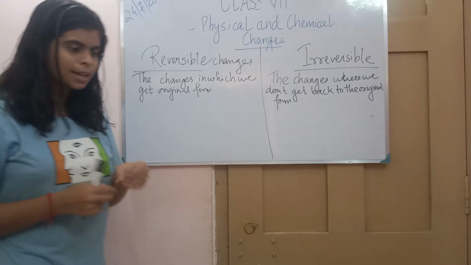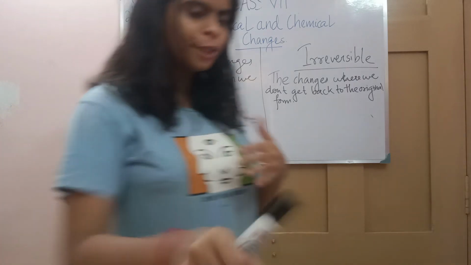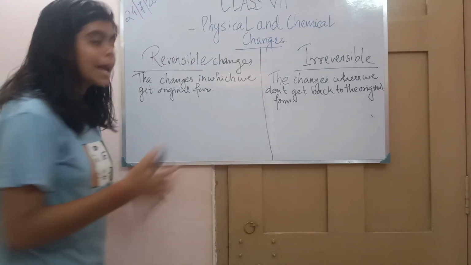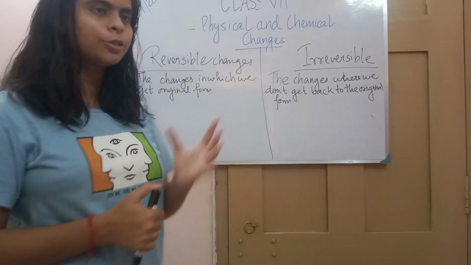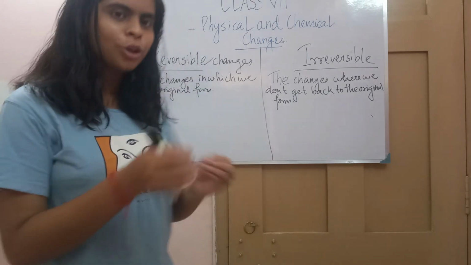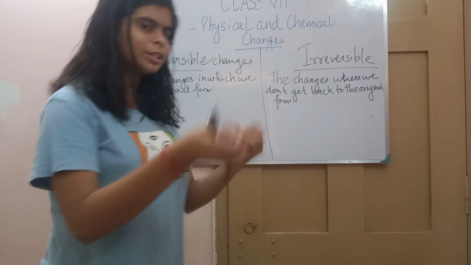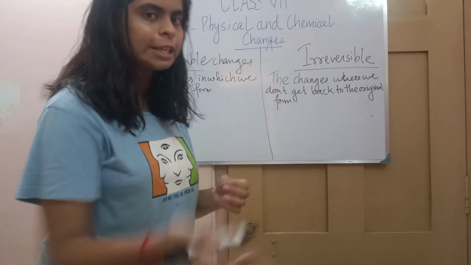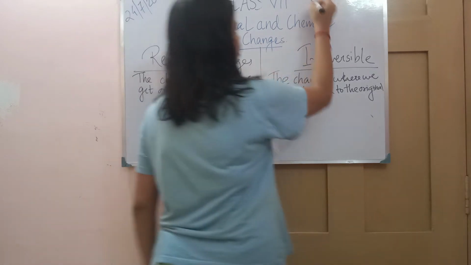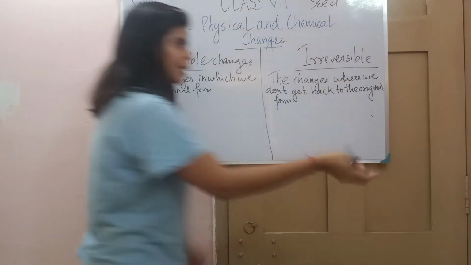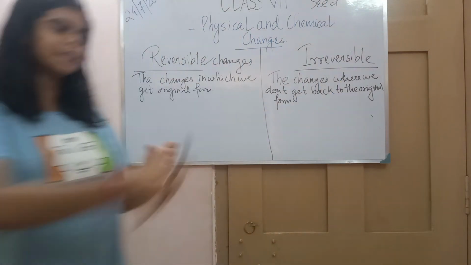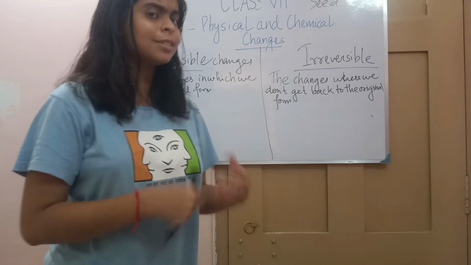But if you take the growing of a plant, once the plant started growing, does it get back to the original form? Does it get back to the seed? It starts growing from the seed, and does this plant start getting back to the seed form? No, it doesn't.